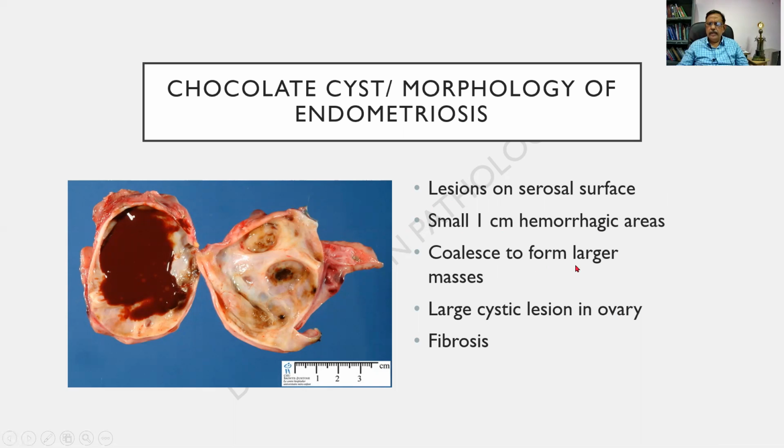Sometimes they can all join together to form large mass. And there can be a large cystic lesion in the ovary, which is called the chocolate cyst. This can cause fibrosis and adhesion with the surrounding tissues. So this is the gross morphological picture of endometriosis.